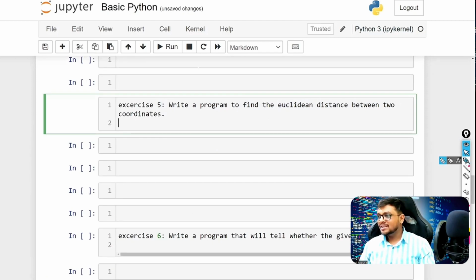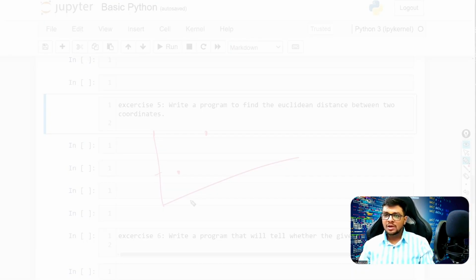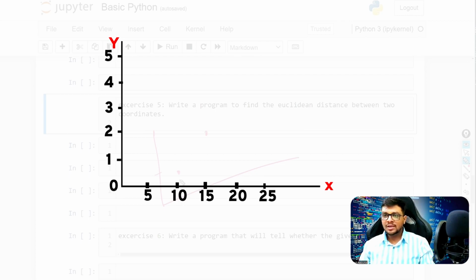So what is Euclidean distance? This is a graph paper. You know that in your childhood days, you used to have a green graph paper, and in that you used to mark 2 coordinates. This is your x1. This is your y1. Let's assume we have a coordinate system like this: 5, 10, 12, 15, 20, 25, and then here we have 1, 2, 3, 4, 5. Let's take 2 points here, 1 here and 1 here. We want to find the distance between them.